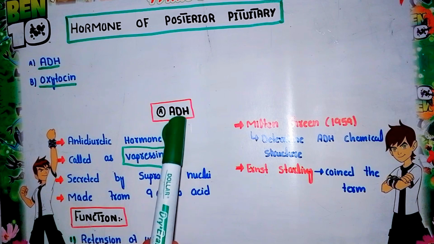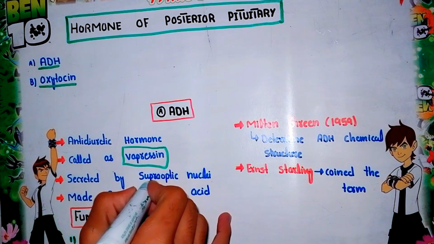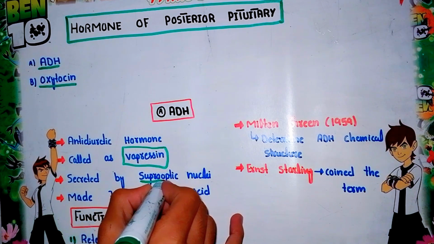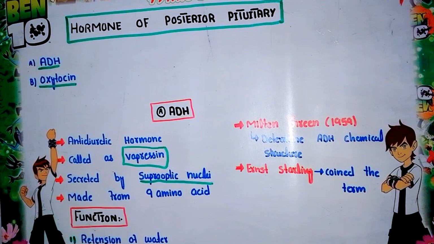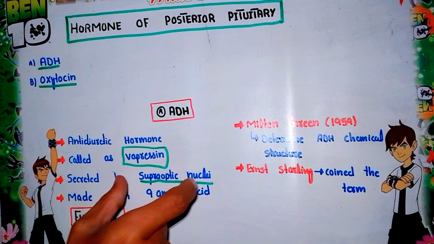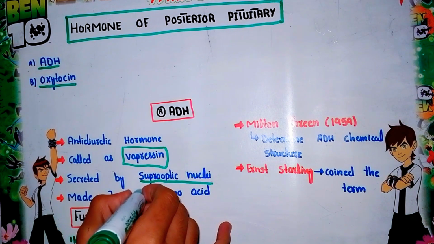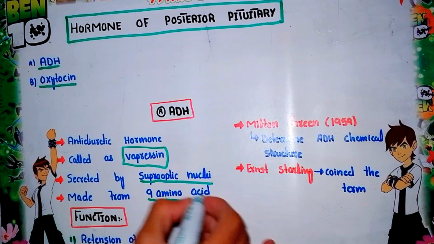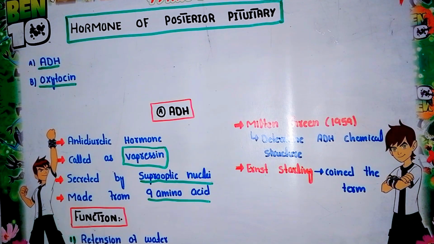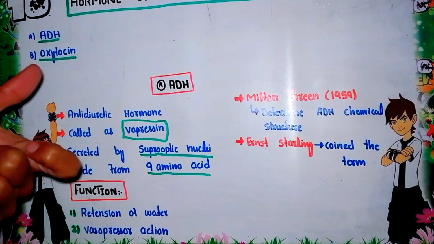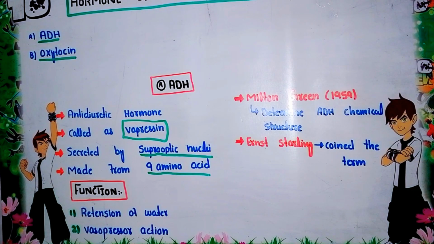This hormone ADH is mainly secreted by specialized neurosecretory cells in the hypothalamus, called the supraoptic nuclei. If we look at the structure of ADH, it is mainly composed of 9 amino acids. So this is a short introduction of ADH: it is composed of 9 amino acids and mainly secreted by the supraoptic nuclei.